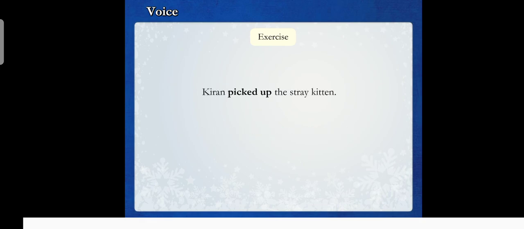Kiran picked up the stray kitten. What will be the passive form of this statement? Note that this contains a phrasal verb. It will be, the stray kitten was picked up by Kiran.